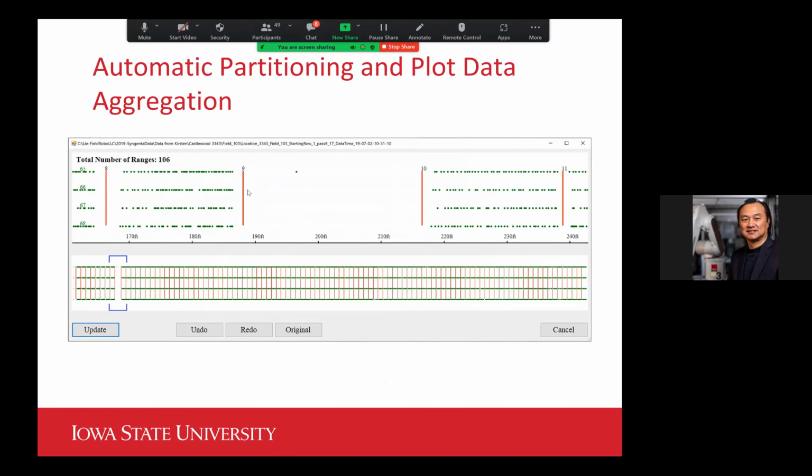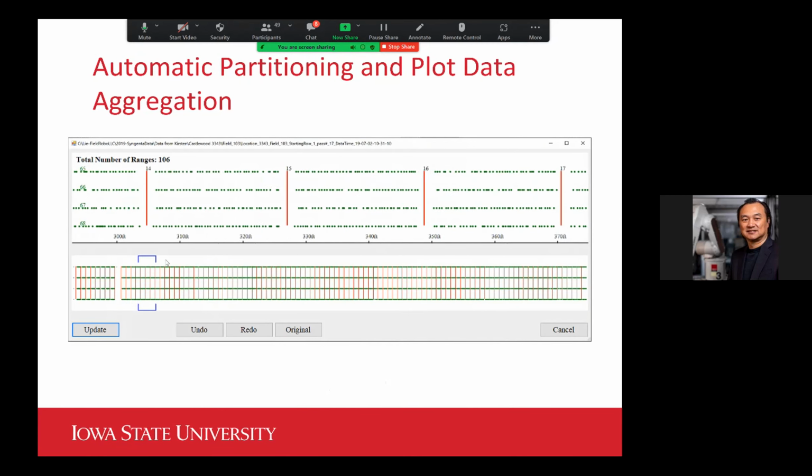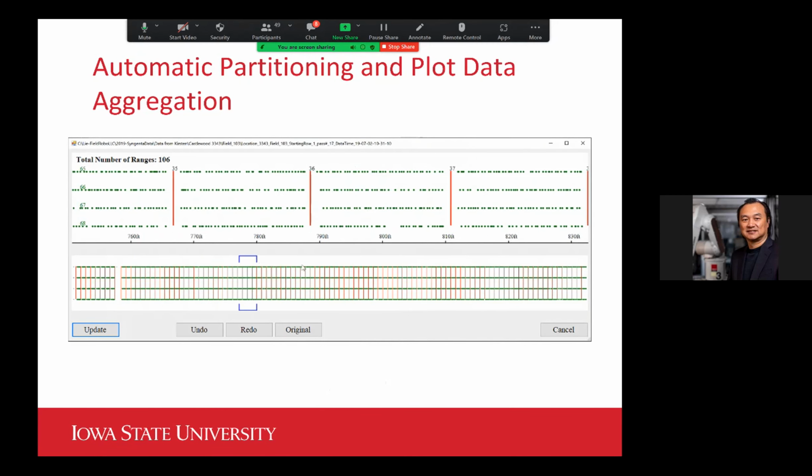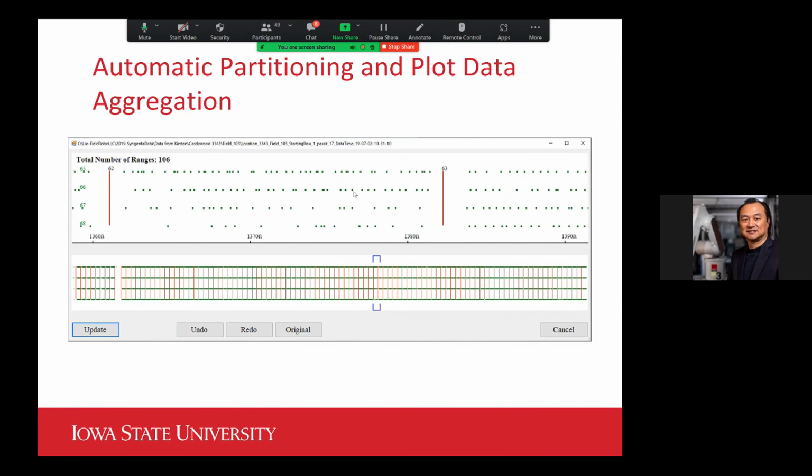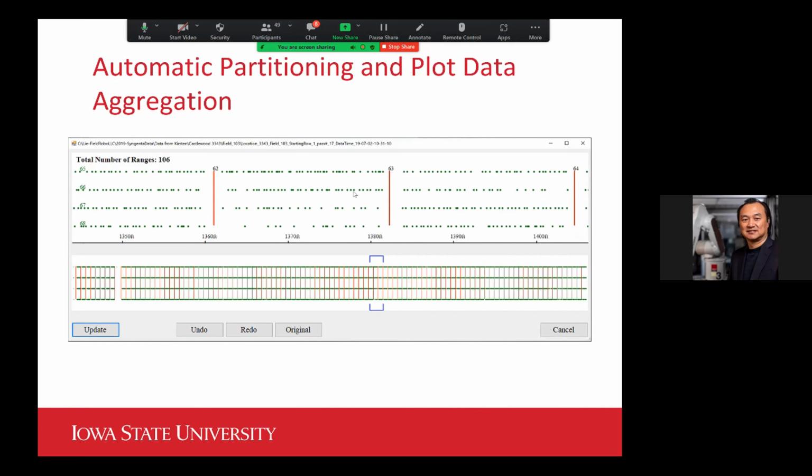So this mapper would process the stand count data and first partition the data into plots automatically. It would also allow the user to examine the results of the partitioning and look at the distribution of the stands in different sections of your plots. And you can adjust or modify any mistakes you identify in this partitioning process.